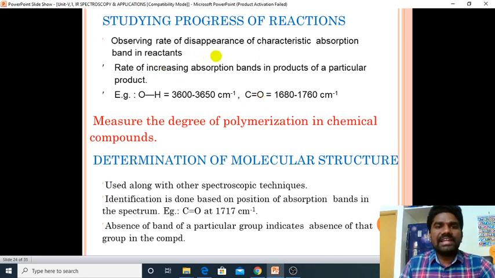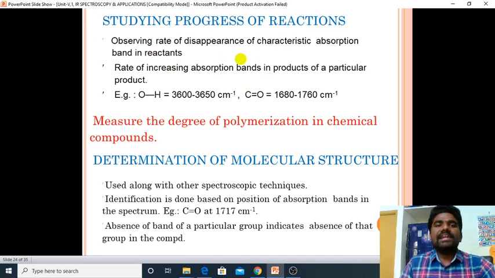Here we observe the rate of disappearance of the characteristic absorption band in reactants, and the rate of increase of absorption bands in the product. By observing these, we can analyze the progress of the reaction.